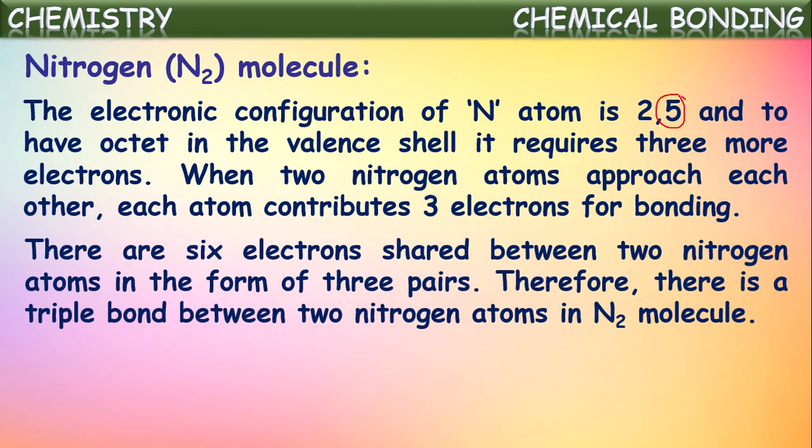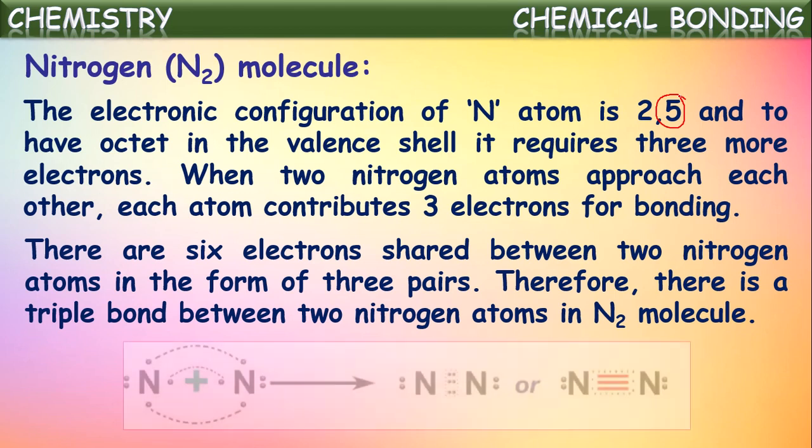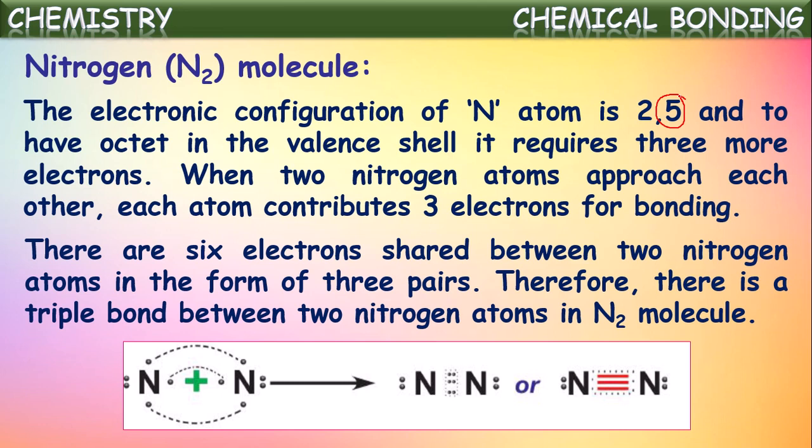Okay? There are now 6 electrons shared between 2 nitrogen atoms in the form of 3 pairs of electrons. So each nitrogen atom contributes 3 electrons. When 2 nitrogen atoms approach each other, the total number of electrons contributed becomes 6 electrons, which we call 3 pairs of electrons. Therefore, there is a triple bond between 2 nitrogen atoms in the nitrogen molecule.